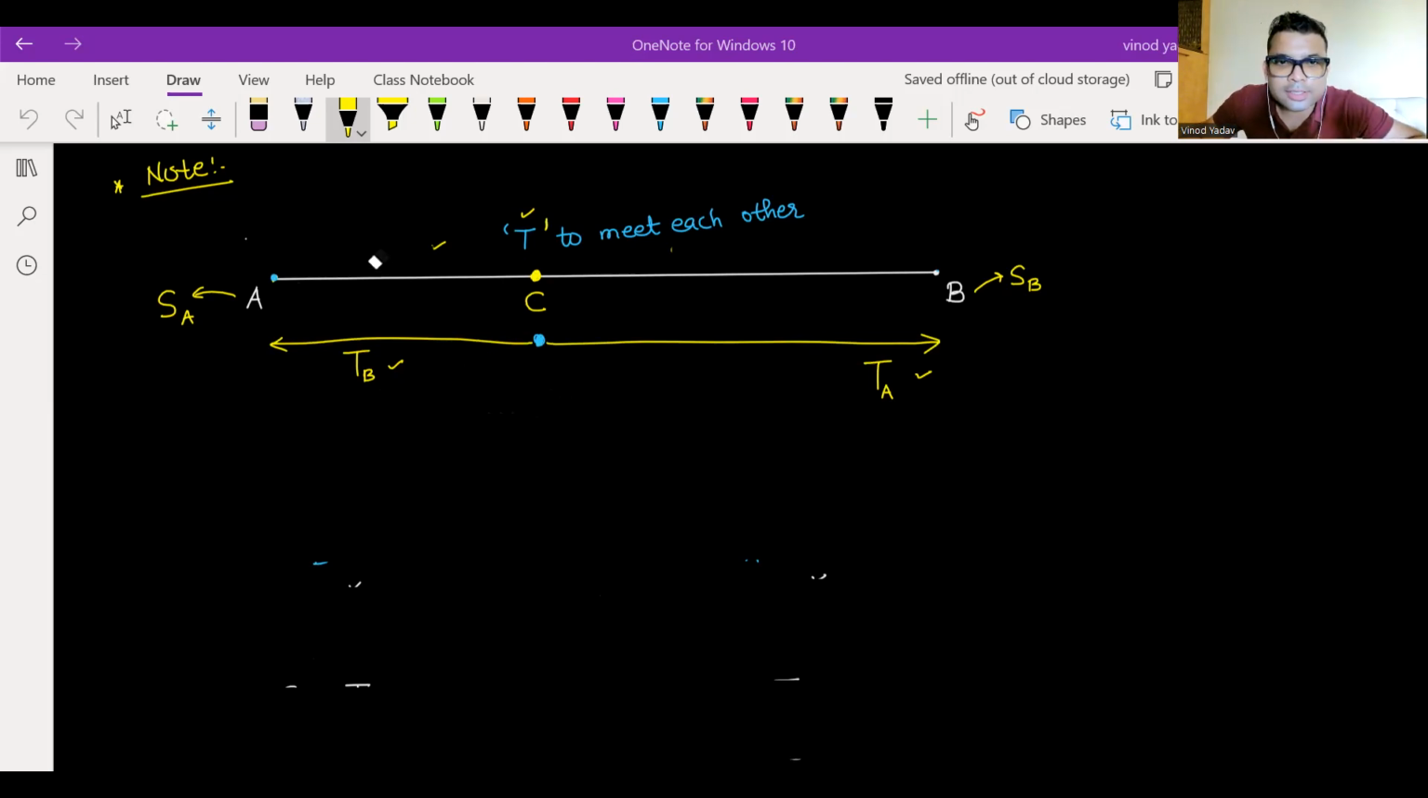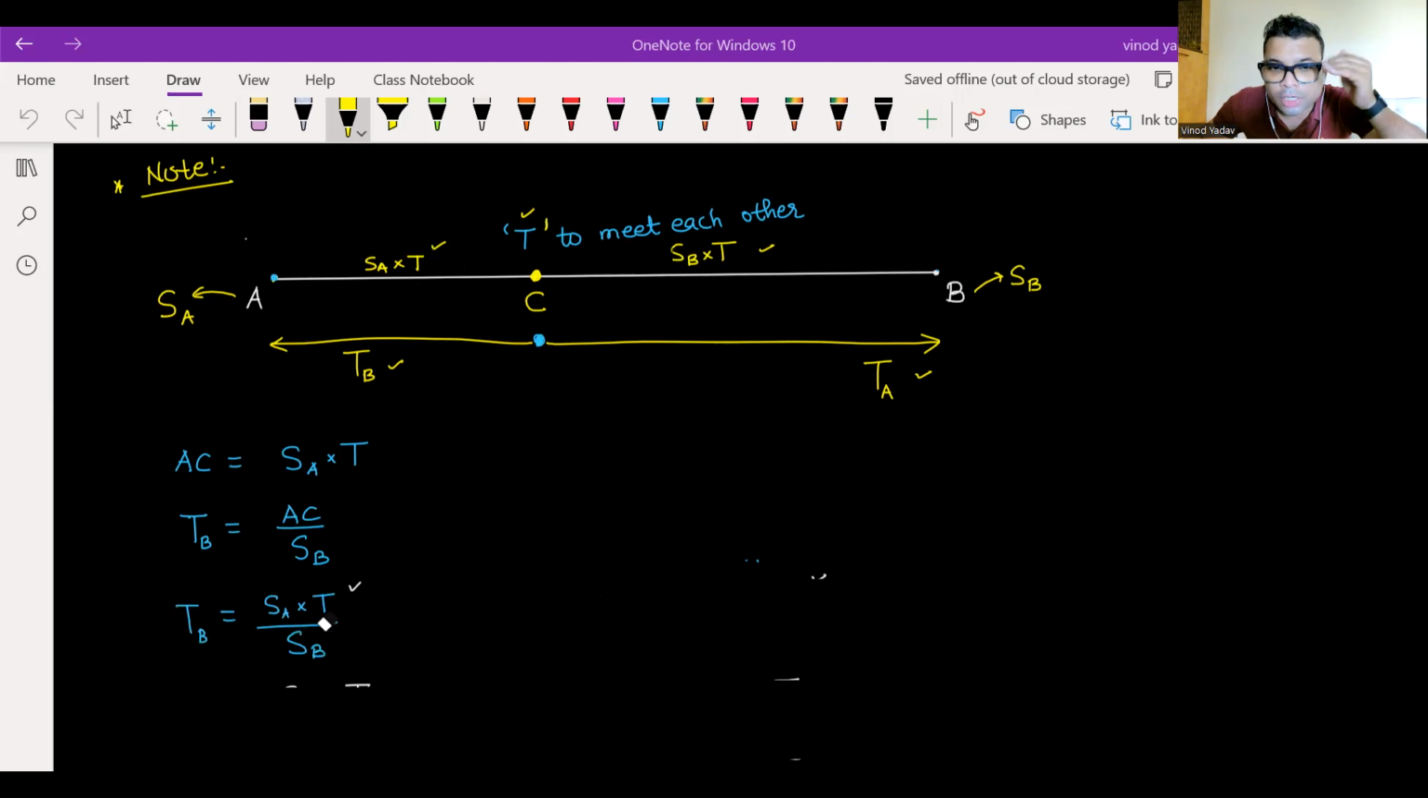So can you define the distance AC? Yes. Speed was SA and he took time T to reach there. So AC is SA into T. Similarly, this distance BC is SB into T, because B had traveled that much to reach C. Speed of B was SB and time taken was T. Now, this distance AC was traveled by person B, and he took time TB at speed SB. So time TB is equal to distance upon speed. Distance is AC, which is nothing but SA into T, divided by SB. And from this, I can find T: T equals SB into TB divided by SA. Understood this much?